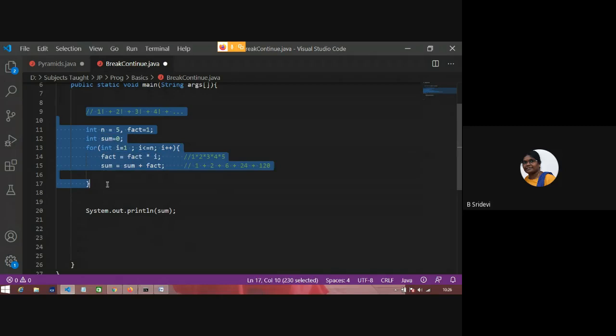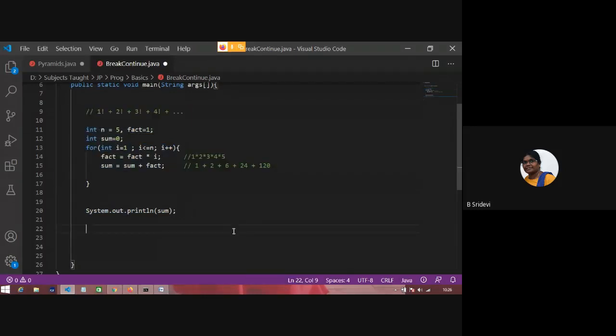So this is the thing companies expect from us. Okay. So this series program, make a note of it. You have a few more series to solve, but we'll see them one by one later. Today we have seen several programs. Tomorrow we'll have a discussion on Java arrays. Okay. So have you noted this series? You can read this number from keyboard also.